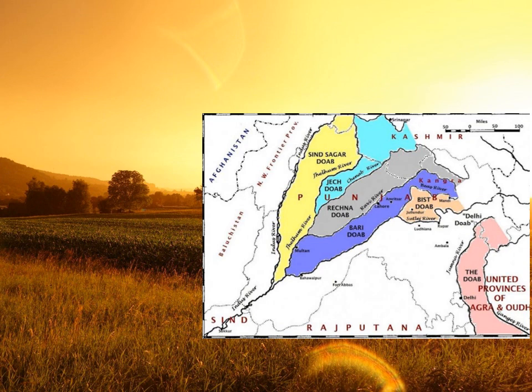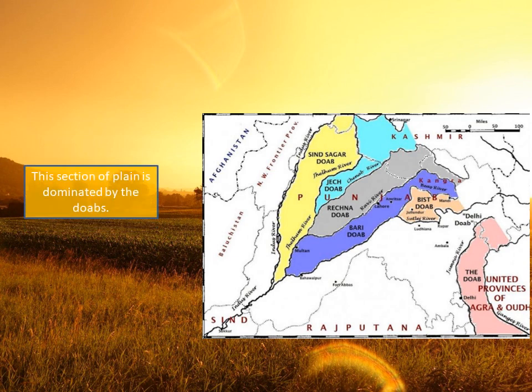The Indus and its tributaries Jhelum, Chenab, Ravi, Beas and Satluj originate in the Himalaya. This section of the plain, the Punjab plain, is dominated by the Doabs. A Doab is a landform of alluvium between two rivers. For example, Sindh Sagar Doab between Indus and Jhelum, Chaj Doab between Jhelum and Chenab, Rachna Doab, Bari Doab, Bist Doab, etc.